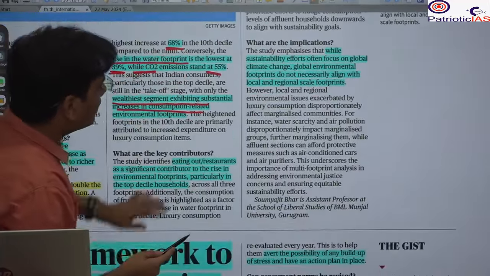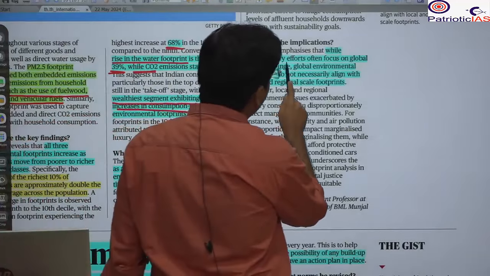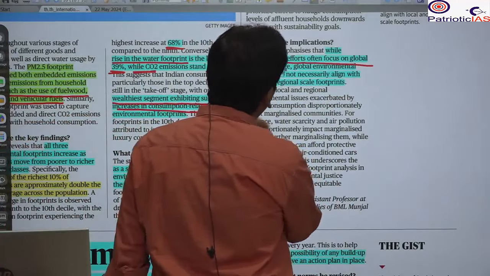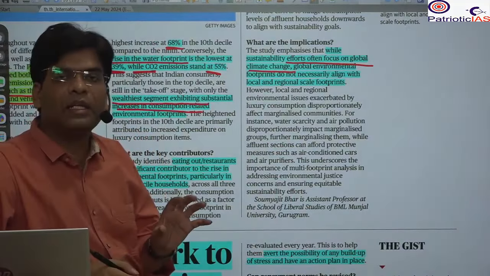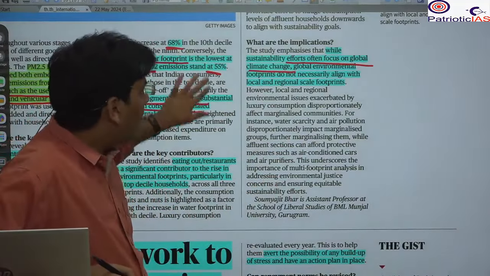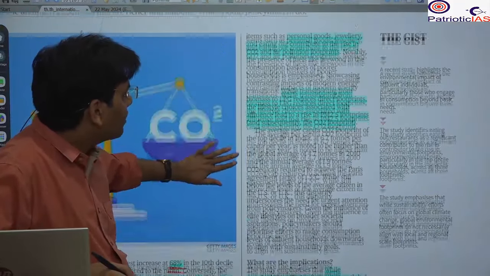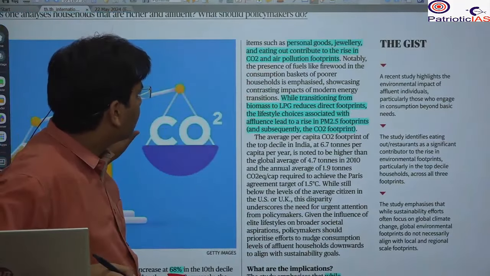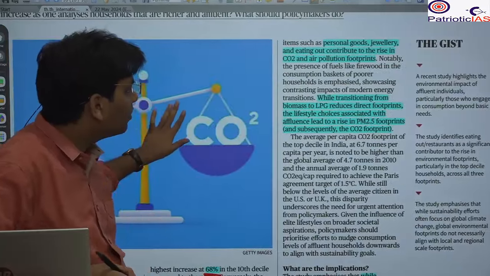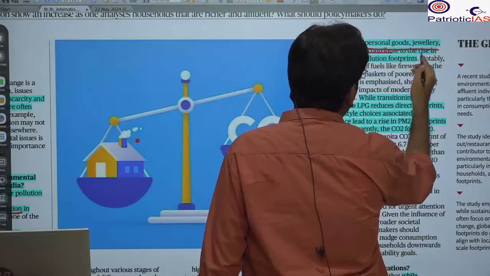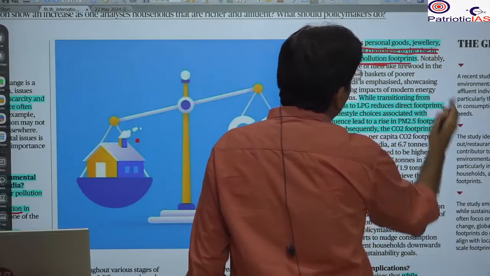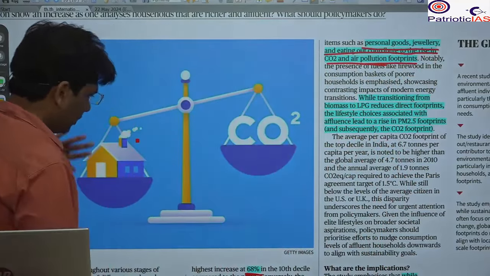Here you will see that while some sustainability efforts often focus on global climate change, we need to focus on the segmented areas within the community as well. That is the main point of this analysis. The greater use of personal goods, jewelry, and eating out contributes to the rise in CO2 and air pollution.